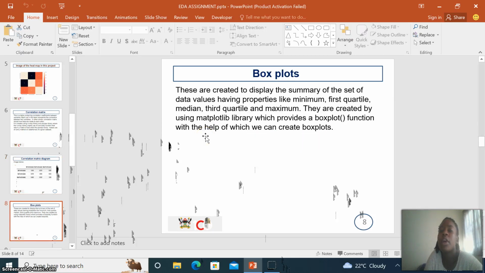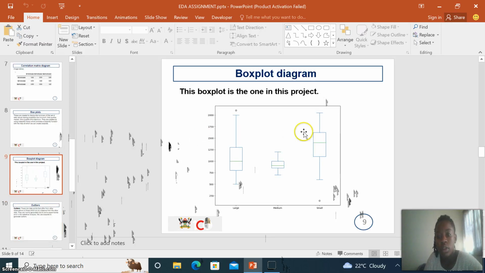Then we can also look at box plots. Box plots are created to display the summary of a set of data values having properties like minimum, first quartile, third quartile, maximum. They are created using the matplotlib library, which provides a box plot function with the help of which we can draw box plots. Then this is a box plot diagram where this line which you're seeing is the minimum, then this is the quartile, this is the maximum. So we are having attributes which are large, medium, small. That's how our data is.